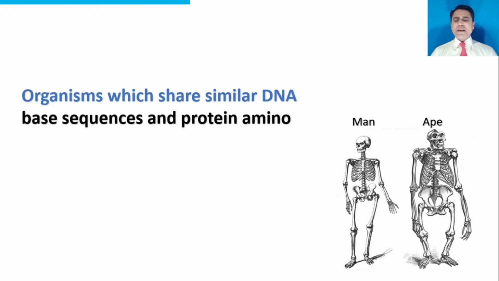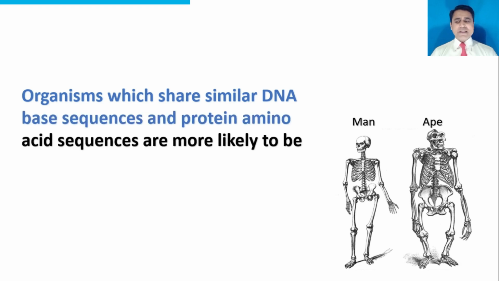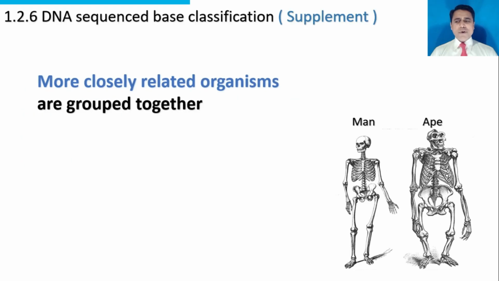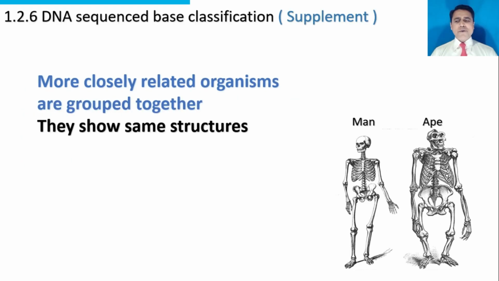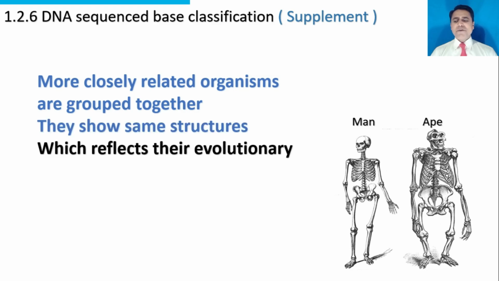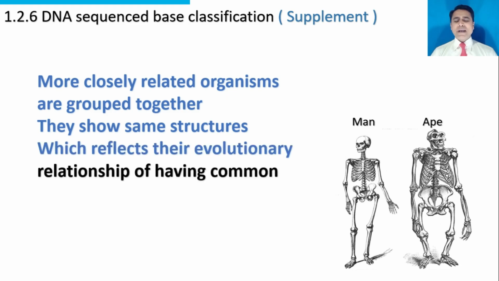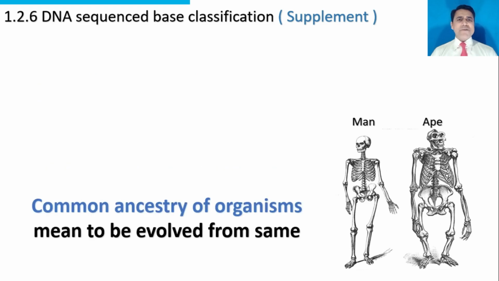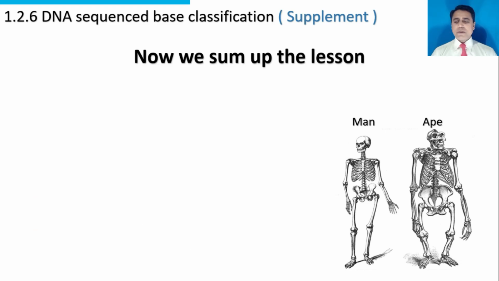Organisms which share similar DNA base sequences and protein amino acid sequences are more likely to be closely related. So, advanced classification is based on the base sequence in DNA and amino acid sequence in proteins. More closely related organisms are grouped together. They show the same structures, which reflects their evolutionary relationship of having a common ancestor. Common ancestry of organisms means to have evolved from the same ancestor.